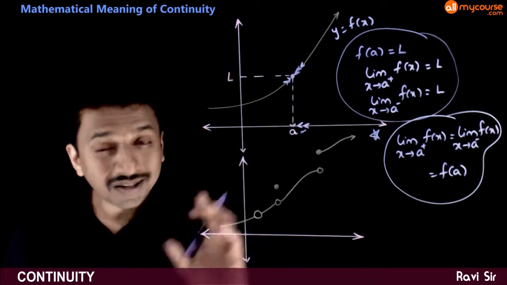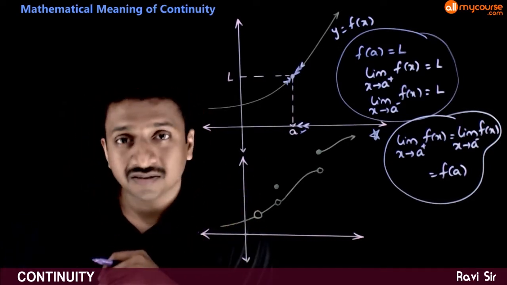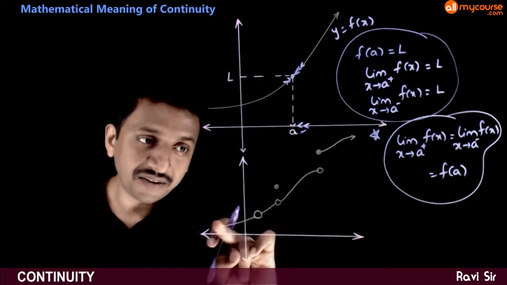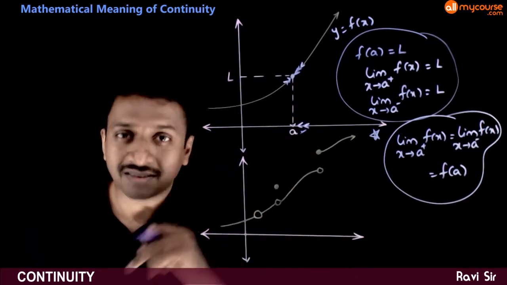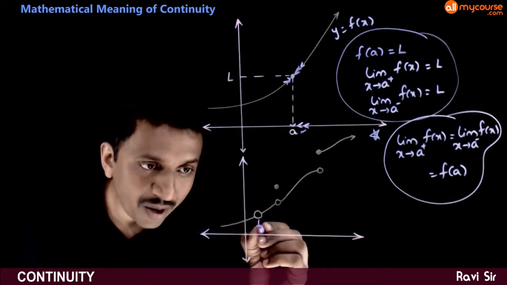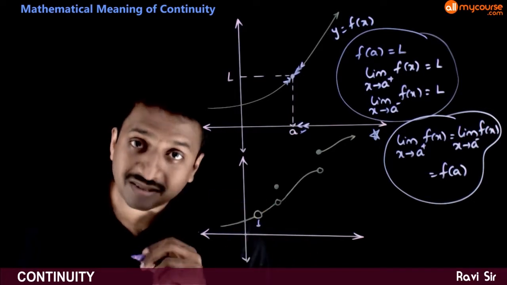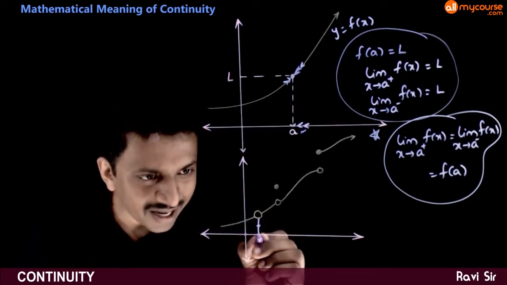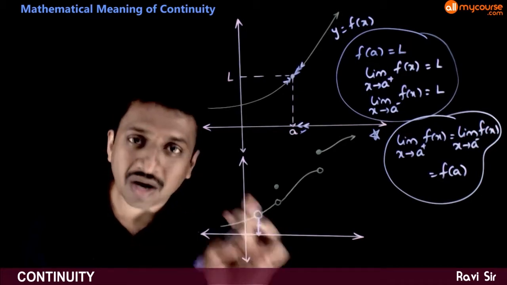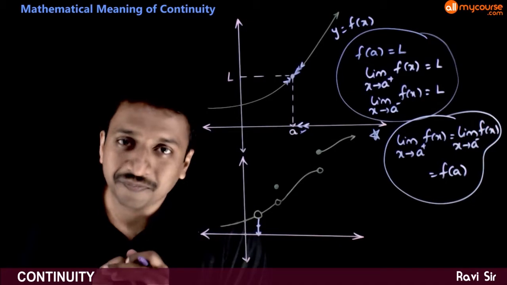Now, what are the different cases where the function may not be continuous? As you can see, if a graph of some function is like this, this is a point where f of x is not defined. Hollow dot means that f of x is not defined at this point. At this single point, the function is not defined. So obviously if the function is not defined, you have a small breakage there.